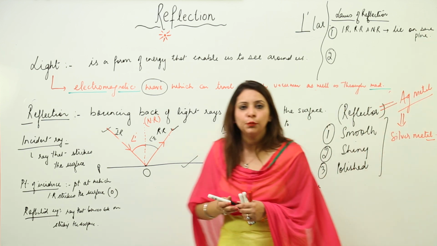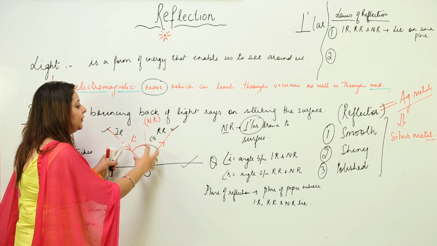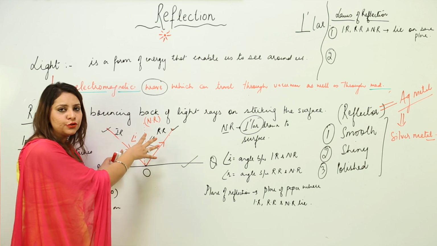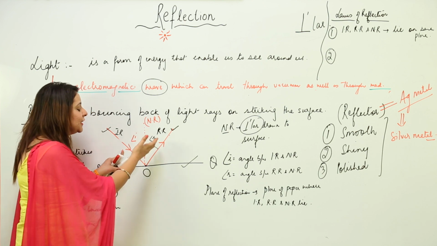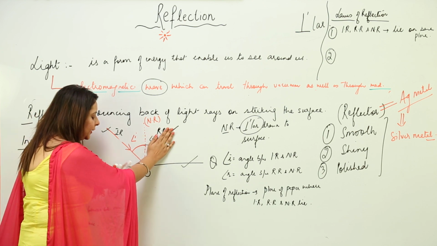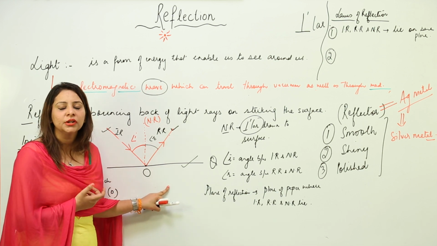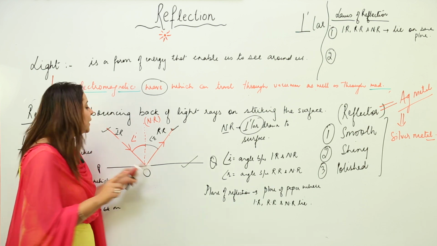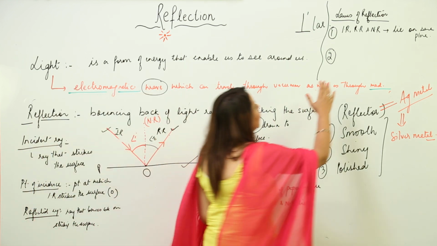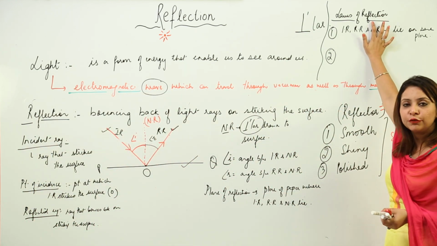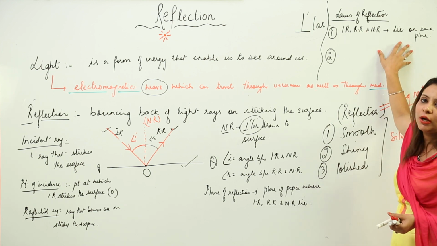I think you got this point, because when we want to see a reflection, the incident ray should be this side, and the reflected ray should be this side, and the normal ray should be this side. So that means they should lie on the same plane. Otherwise, if the reflected ray wasn't here, it would have been here, which means transmission has taken place, so it no longer remains reflection. So whenever we are talking of reflection, we want all these three rays to lie on the same plane. This is the first law: whenever reflection is taking place from any surface, the incident ray, reflected ray and normal ray all should lie on the same plane.